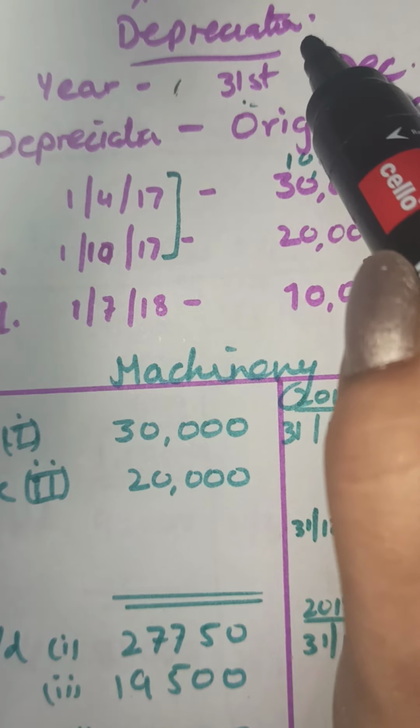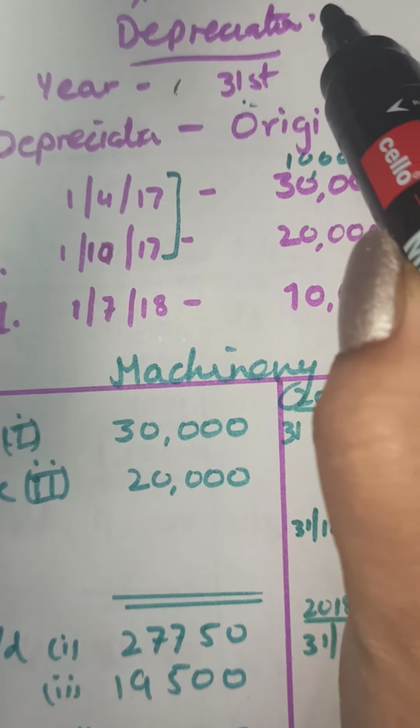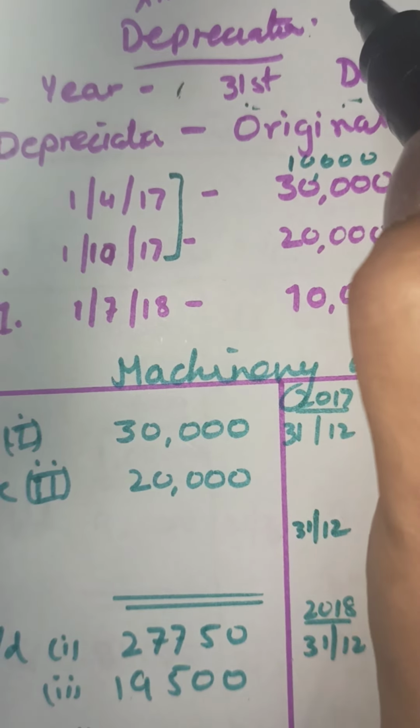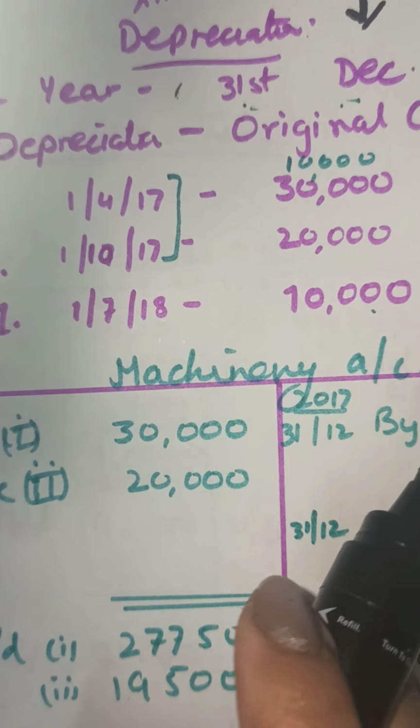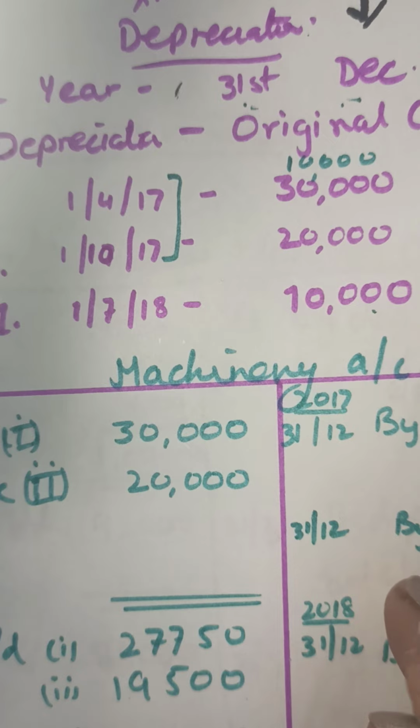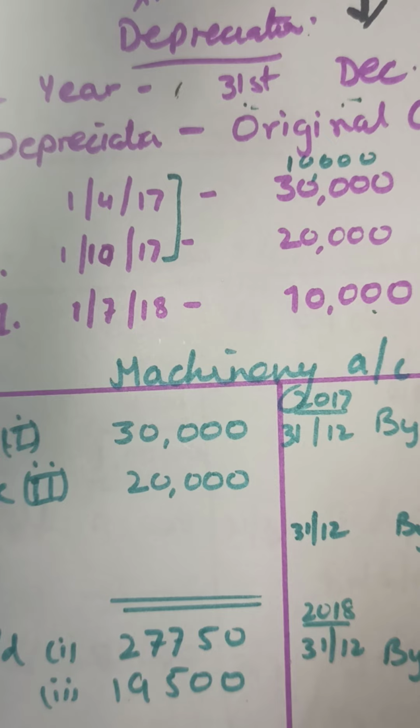What is depreciation? Depreciation is the decline in the value of a fixed asset. It is a decline in value because of many reasons. It may be because of obsolescence, expiry of time, or the expiry of legal rights, normal wear and tear, any reason. We discussed the reasons also.